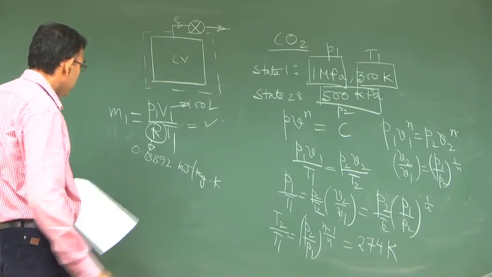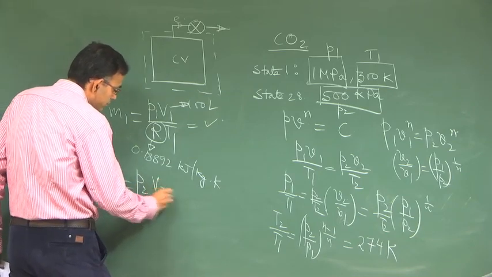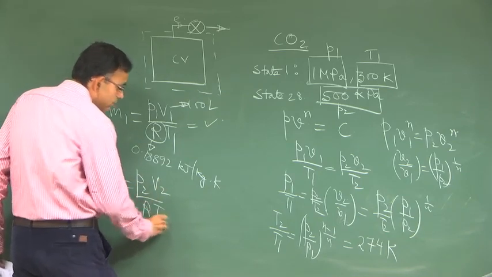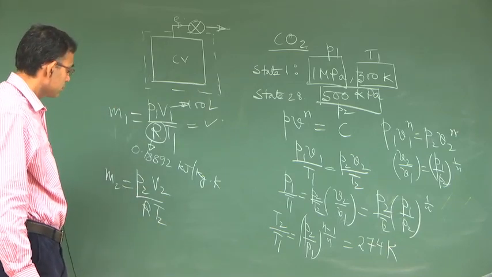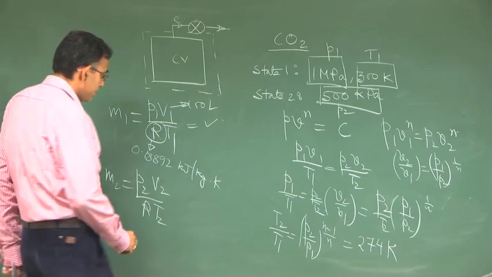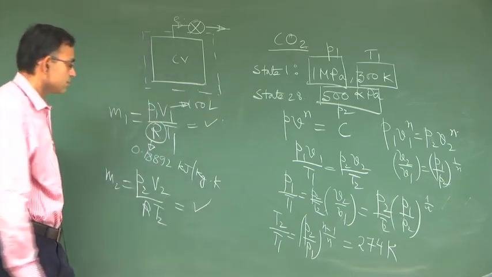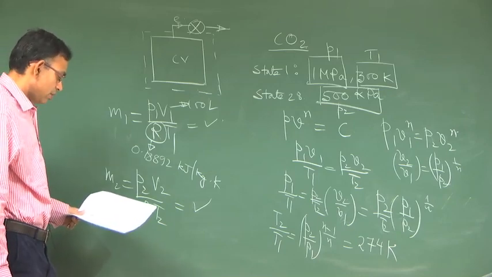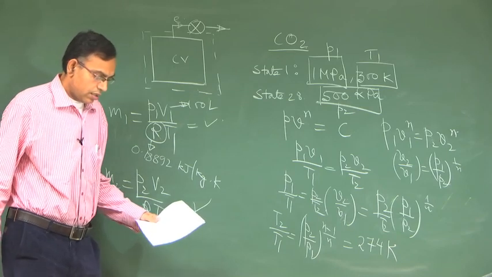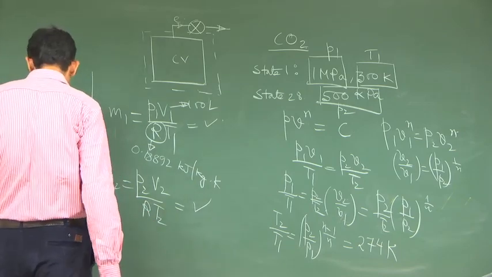So, then you can also calculate what M2 is. Okay. So, this you can find out. Now you can use the first law.